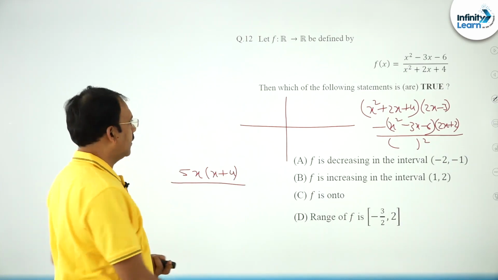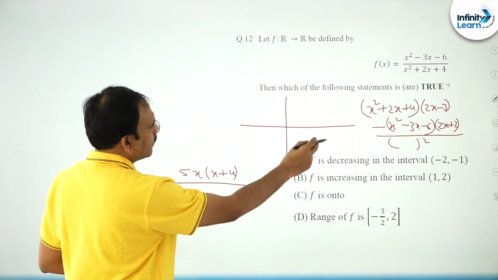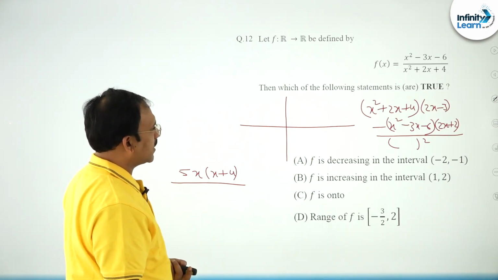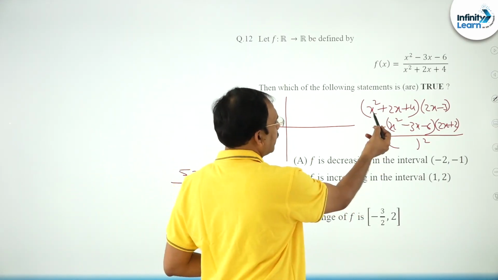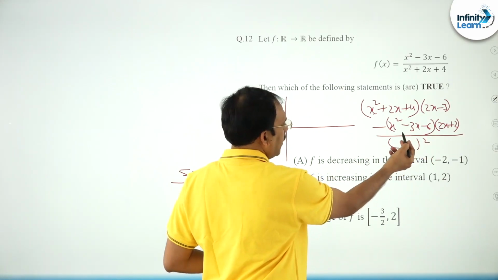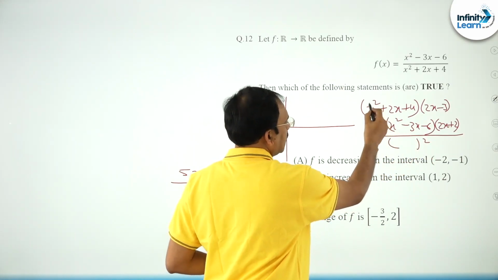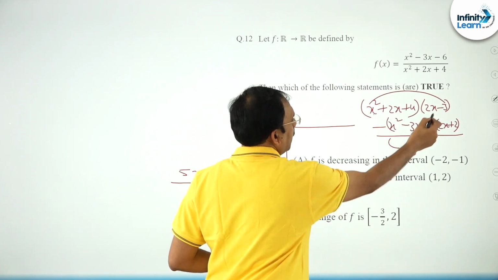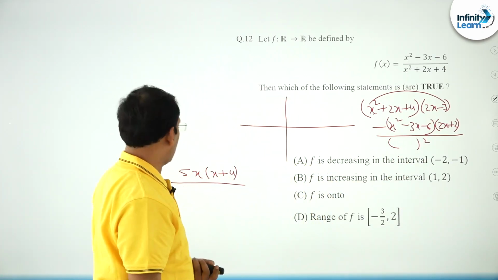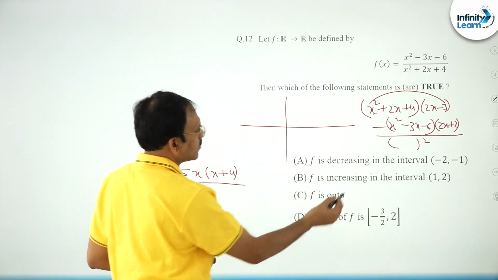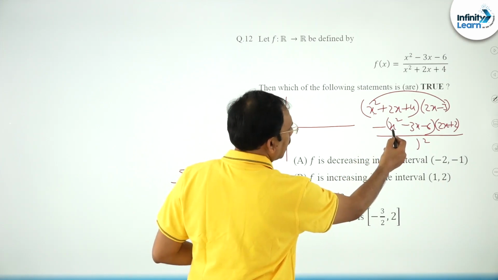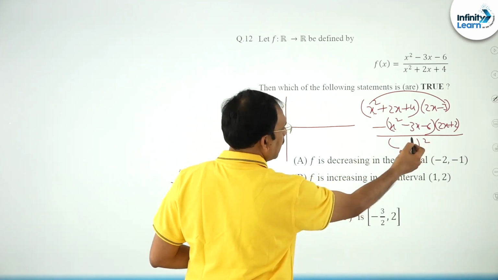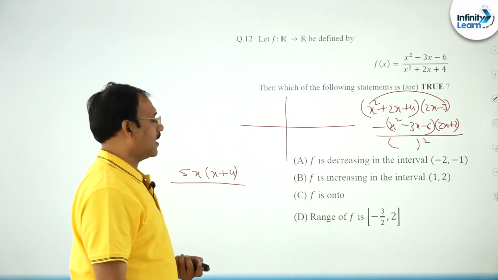You can see the 2x cube gets cancelled, and for the x coefficient, minus 3x square plus 4x square gives x square, and this is minus 2x square plus 3x square.